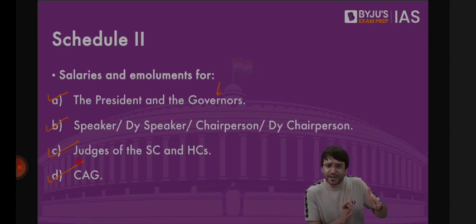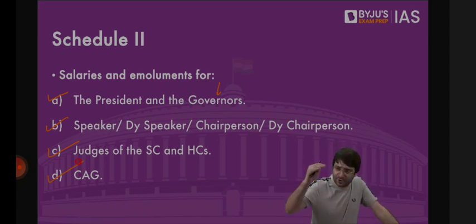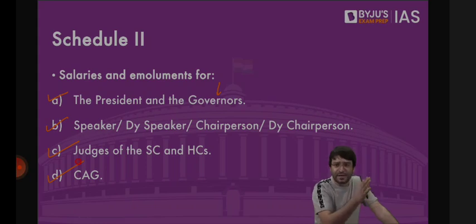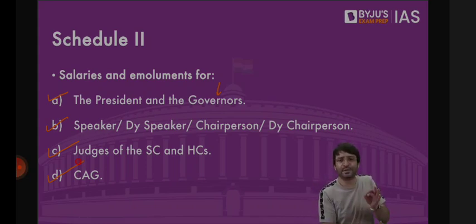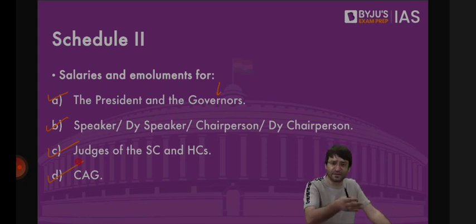So on one side, you may be provided with the schedules. On the other side, other column, you will be provided with the explanation. Then you have to match. So you should know schedule 1 deals with the names of the states and union territories. Schedule 2 talks about the salaries and emoluments of president, vice president, speaker, judges, CAG. Schedule 3 talks about oath or affirmation.